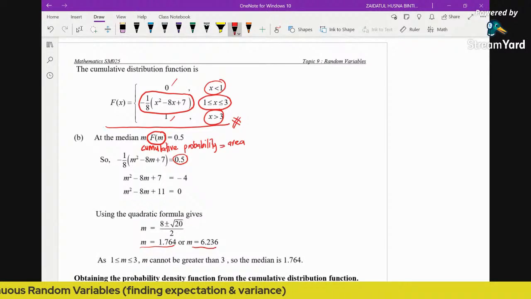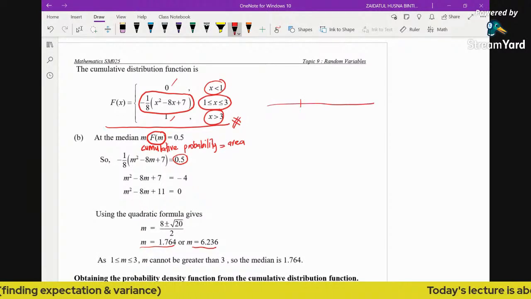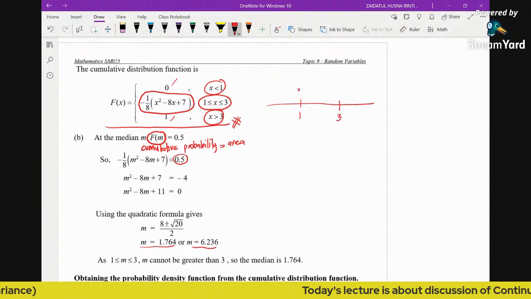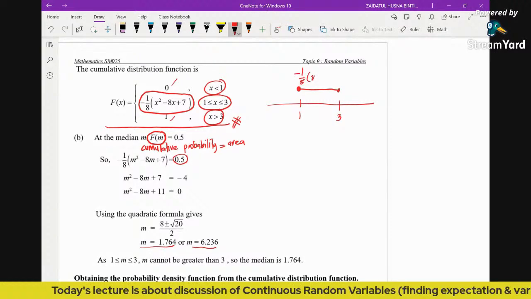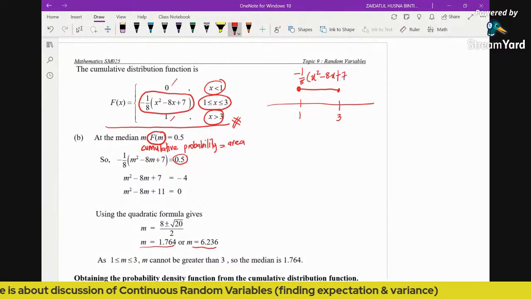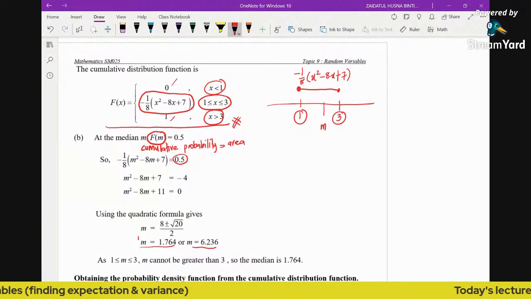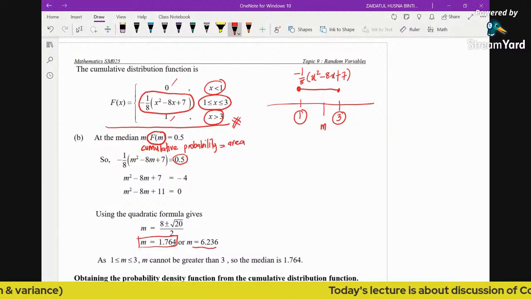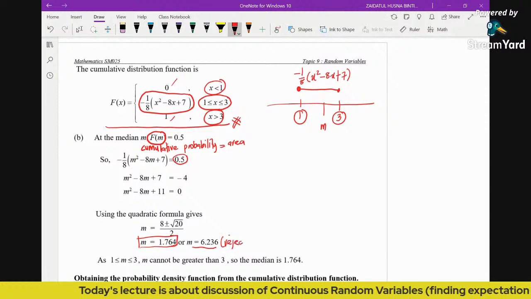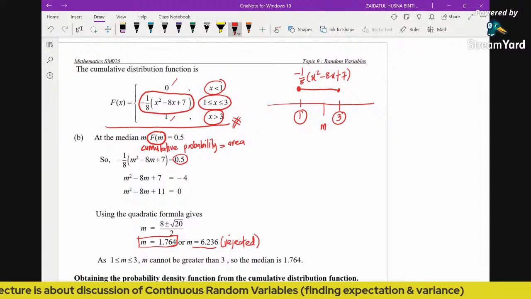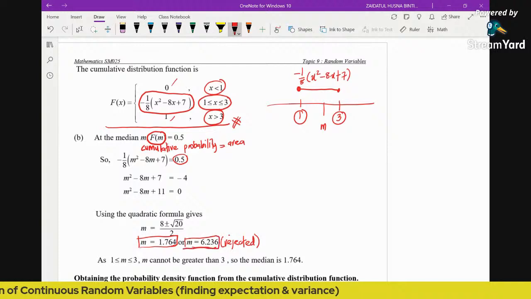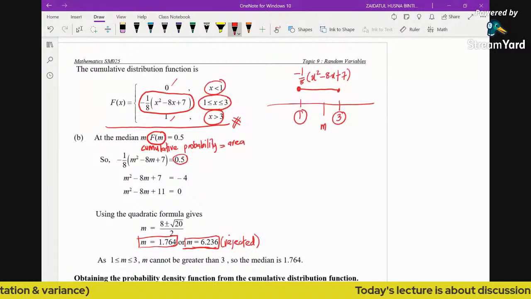But logically, the CDF is defined between 1 and 3. So this is the CDF, negative 1 over 8 x squared minus 8x plus 7. If the median is located between 1 and 3, we accept this, so the logical value is 1.76. We reject the other value because it is outside the region and doesn't make sense, because the median has to be between 1 and 3. So this is the method of finding the median using the CDF.